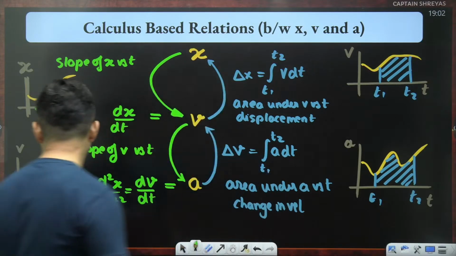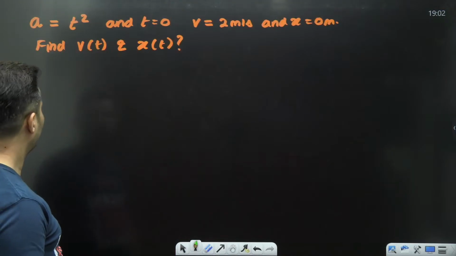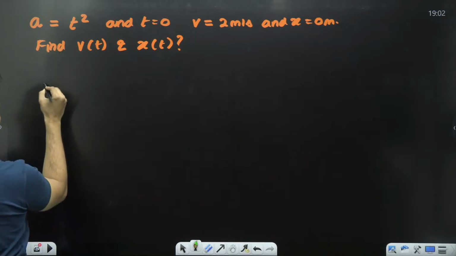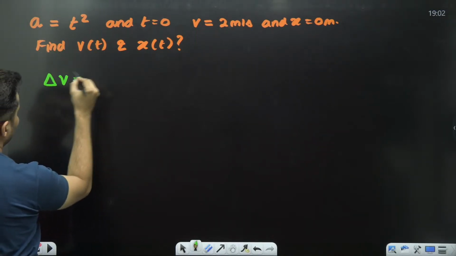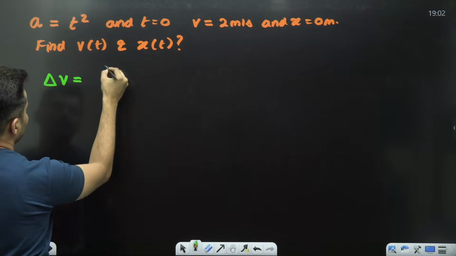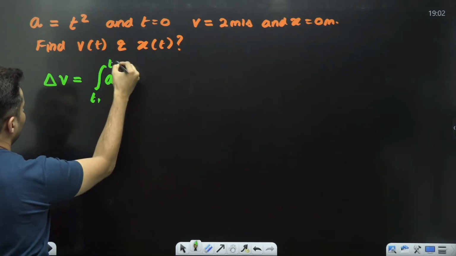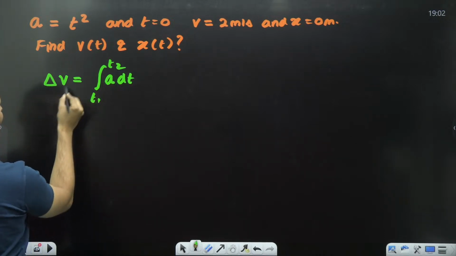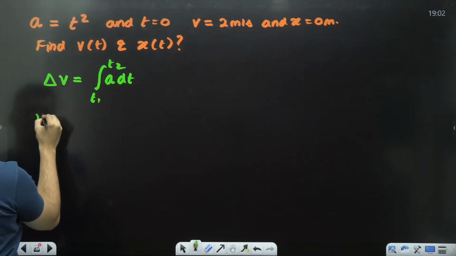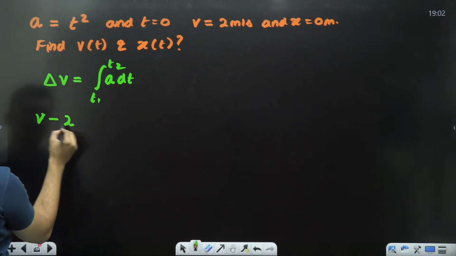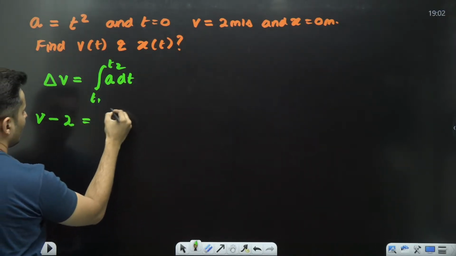All right. So going back to this particular problem, since from acceleration I can only find the change in the velocity, which is the integration of acceleration with respect to time from t1 to t2. The change from final to initial: initial was 2, so final minus initial is the change.